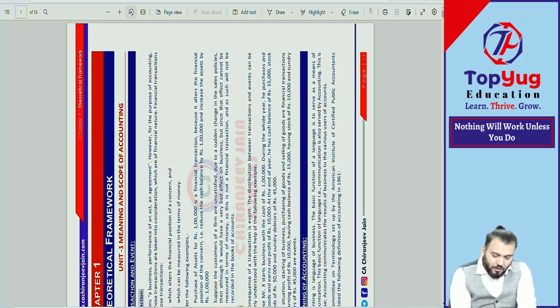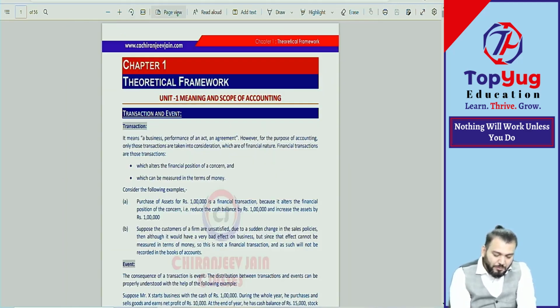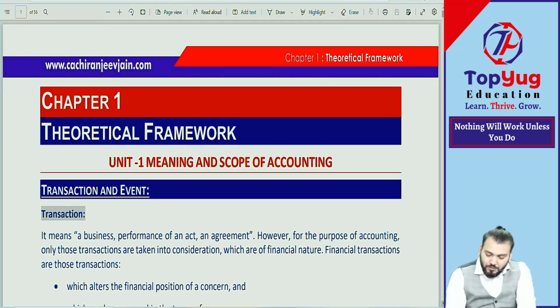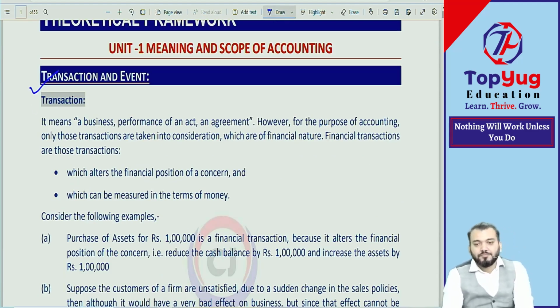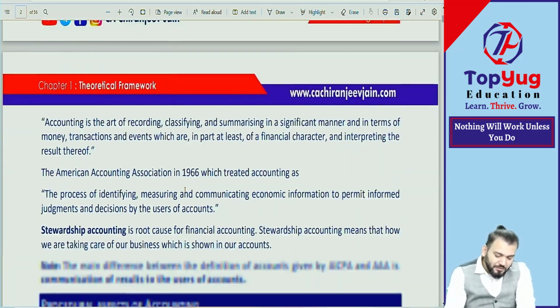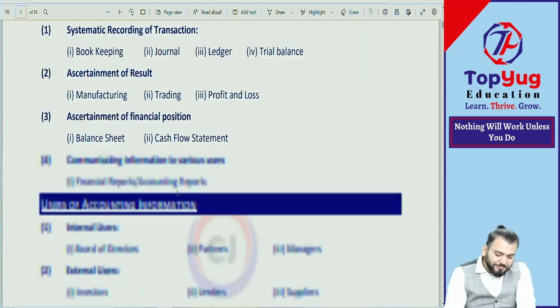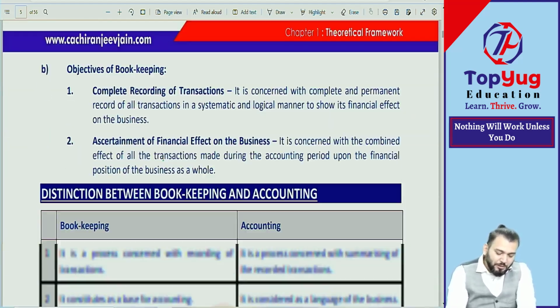In unit number 1, we have done only the meaning of transaction and event. You can tick the concepts we have done. Only the meaning of transaction and event is done, which means this chapter is not yet completed. We have just started it. So leave it. You can see nothing else has been done. Will do. When I do it, then you will do.